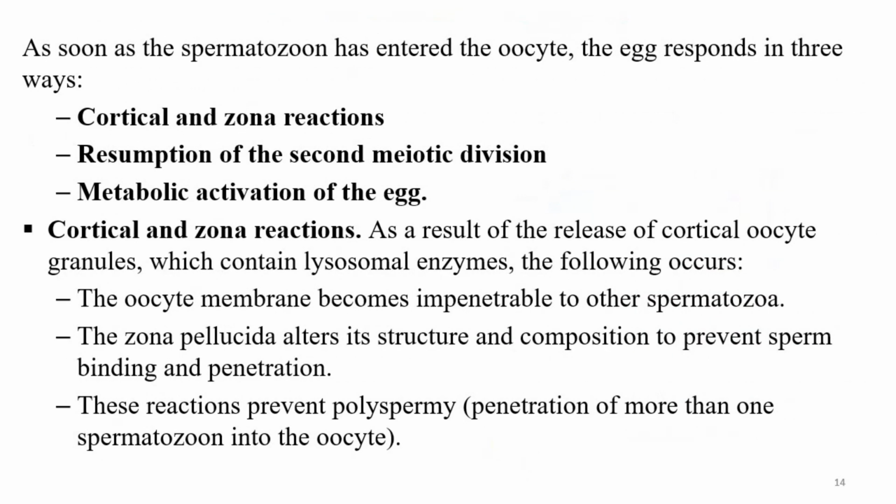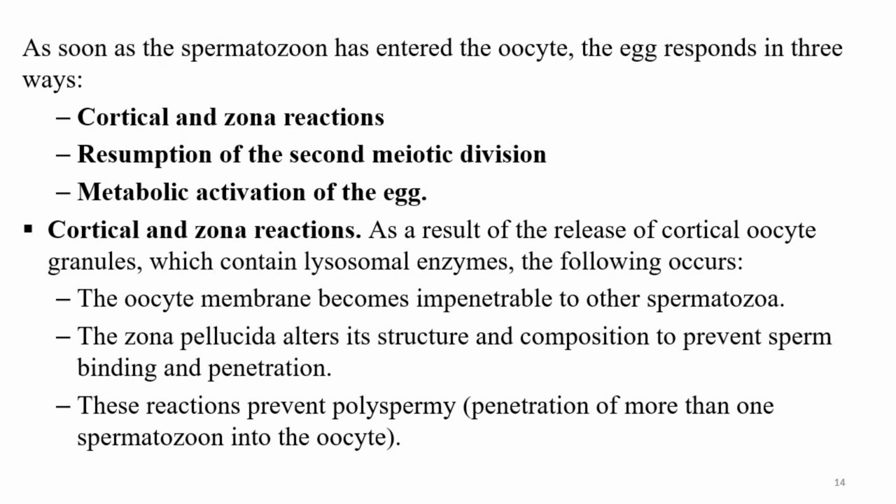Right. Now, the spermatozoon is simply the nucleus of the sperm and its tail. As soon as they enter the oocyte, the egg will now respond in 3 ways. Number 1, there is what we call cortical and zonal reactions. Number 2, there is resumption of the second meiotic division. Number 3, there is metabolic activation of the egg. Now, let's explain these in detail so that we find out what really happens.